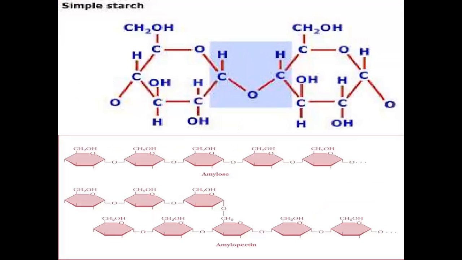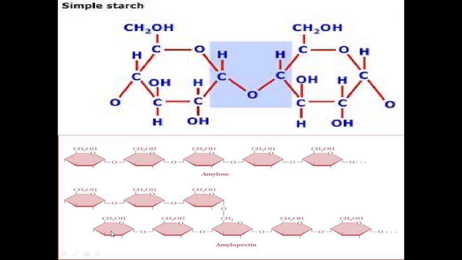Here you can see the structure. This is the linear structure. These are glucose units which are monosaccharides. They are bound with each other by glycosidic linkage. Here you can see the complete chain. This is a linear chain bound with alpha 1,4 glycosidic bonds, and these are glucose units. This linear structure is known as amylose.